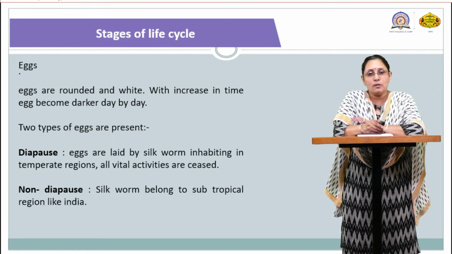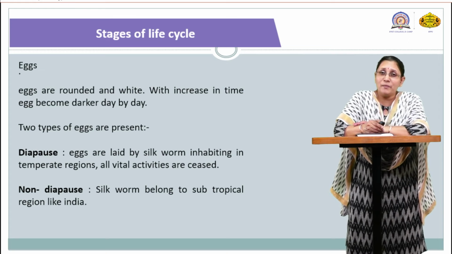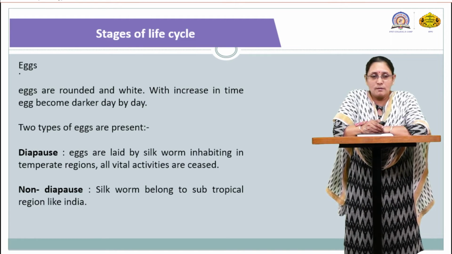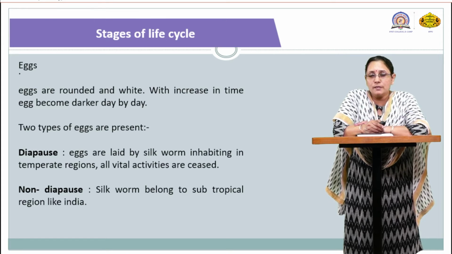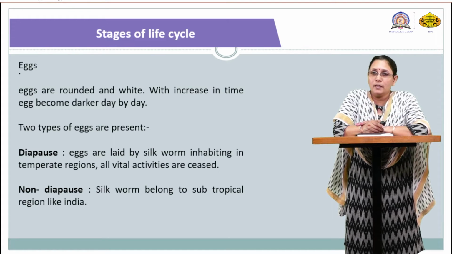The life cycle starts with the eggs. In the previous slide I told you the number of eggs laid by the female moth. Talking about the appearance of the eggs, eggs are rounded and white. With increase in time, eggs become darker day by day. As the days go by, rather than off-white, the color will become brown.